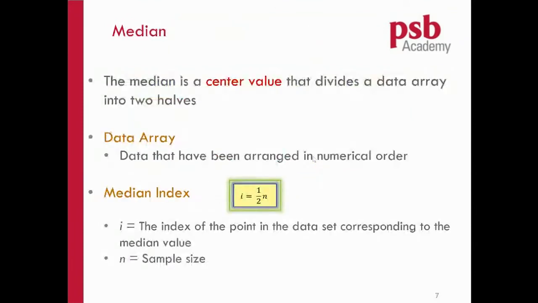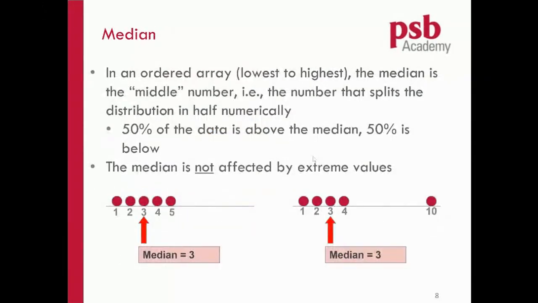Okay, now we move on to the next average. What is the next average? The next average is called the median. The median is easier to find than the mean. Why? Because you don't need to add any number. Let me show you with an example first. If you have 5 numbers, and the 5 numbers are 1, 2, 3, 4, 5, which number is right in the middle? Number 3. So the median is 3.